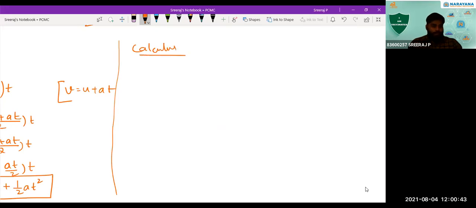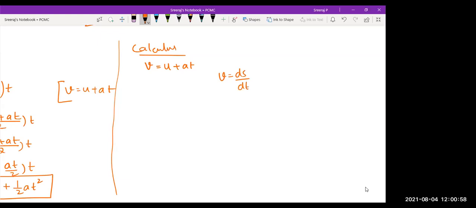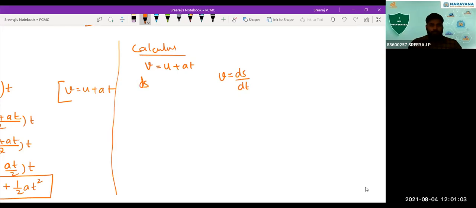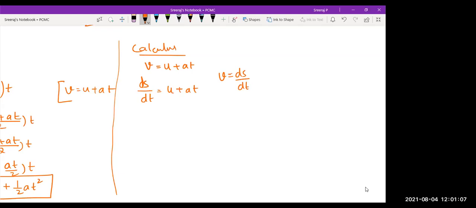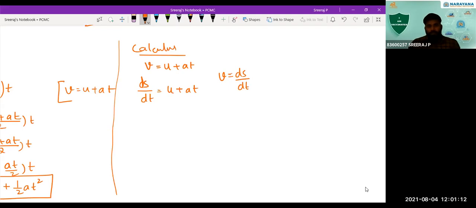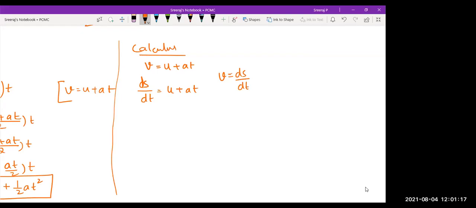See, in calculus method, we have the equation v is equal to u plus at, correct? What I'm going to write is, velocity I'm going to write as ds by dt. Can I write it this way? Yes, sir. It is the rate of change of displacement, that is velocity. So I'm going to write ds by dt, that is equal to u plus at. ds by dt, that is rate of change of displacement by time. That is velocity, right? What is instantaneous velocity? ds by dt, correct? Yes, sir. That's how we wrote this equation.